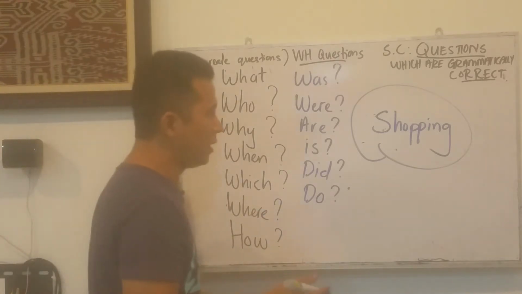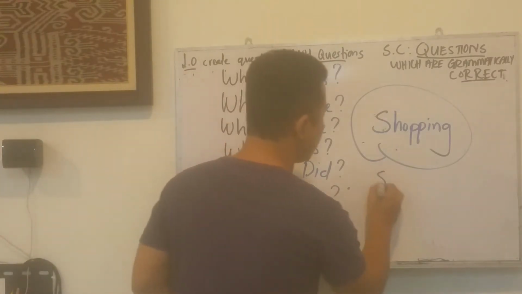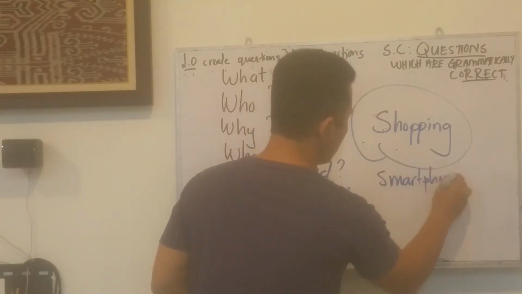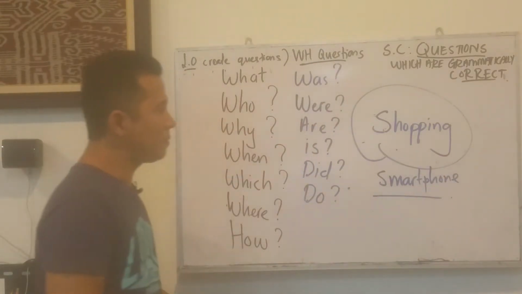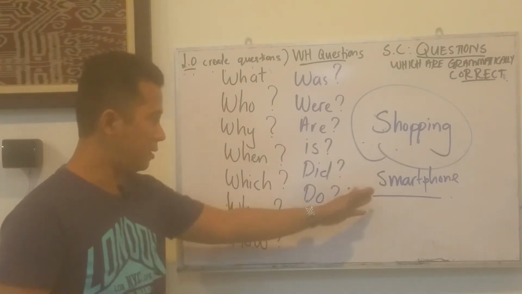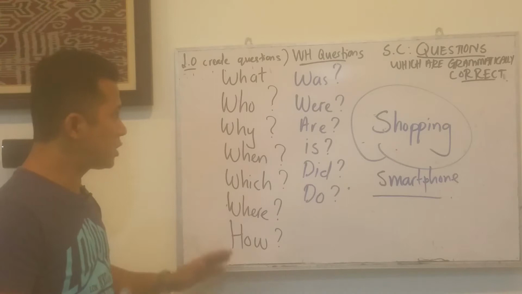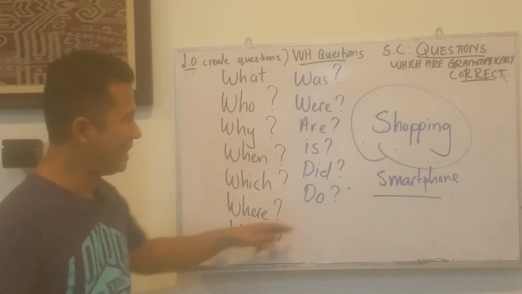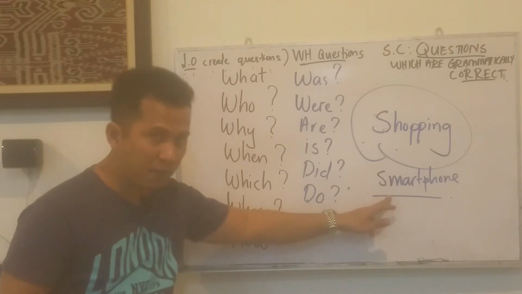For example, you're buying a smartphone. So you go to the shop and you're interested to buy a smartphone. So the first question that you should ask will be, how much is this smartphone?